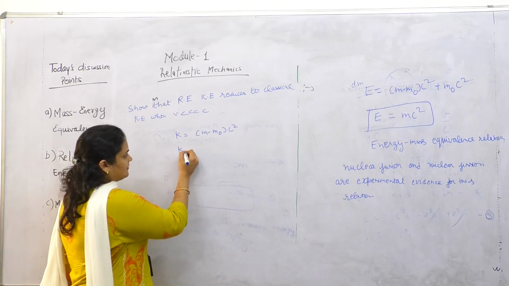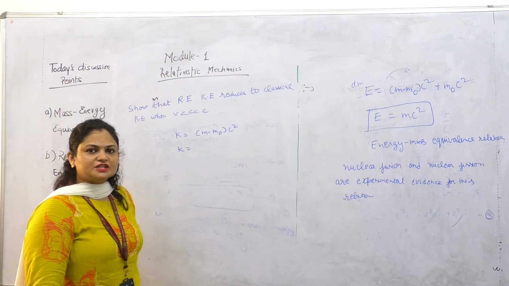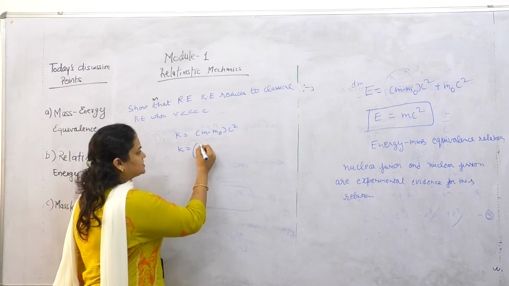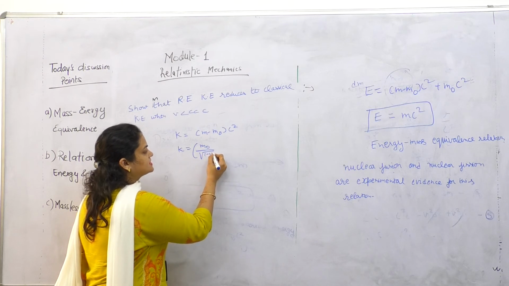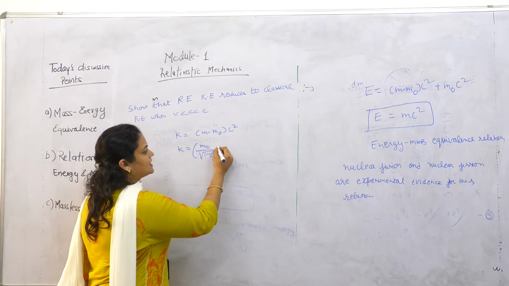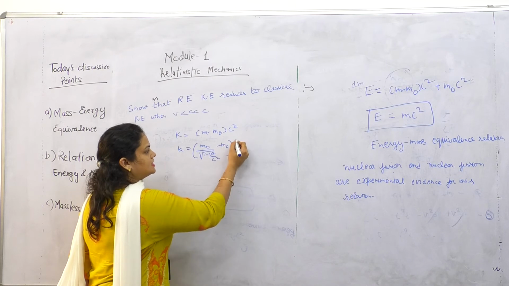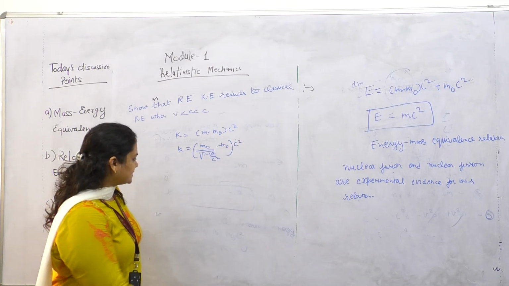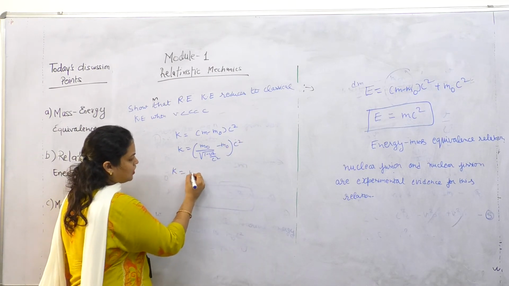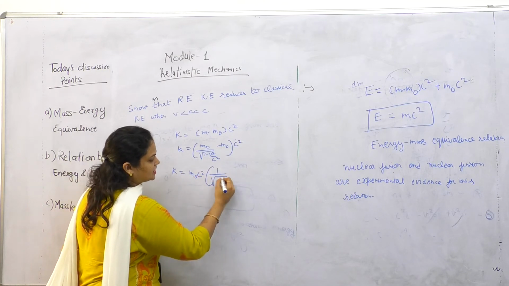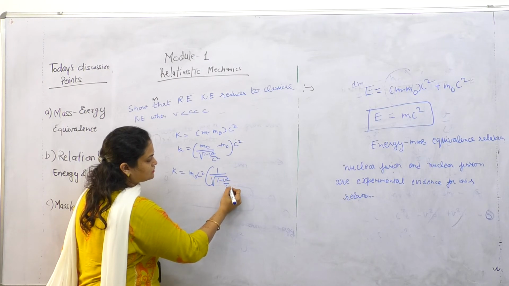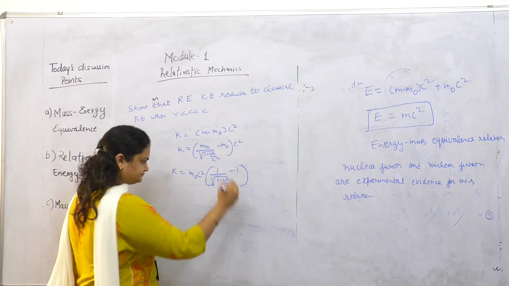So, by using the variation of mass relation, m is m naught over the square root of 1 minus v square by c square, minus m naught c square. We can take m naught c square common, and we get 1 over the square root of 1 minus v square by c square, minus 1.